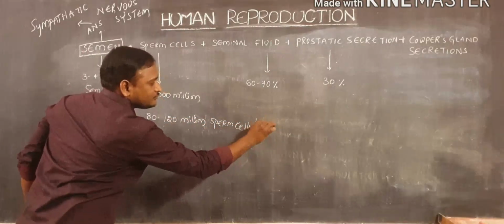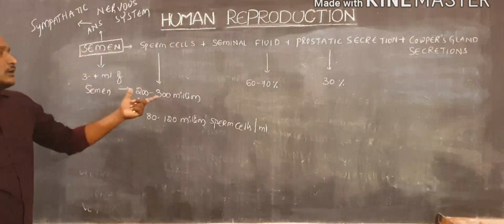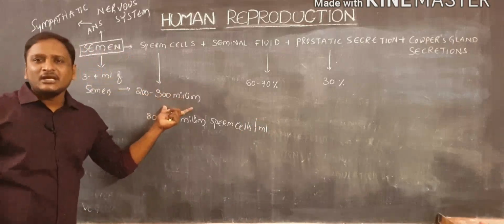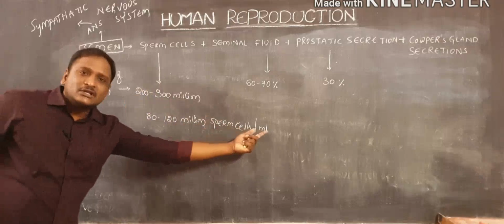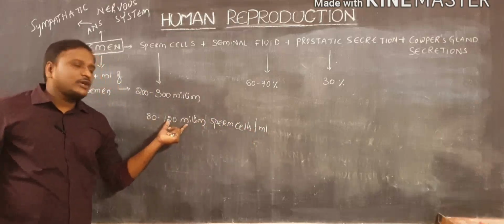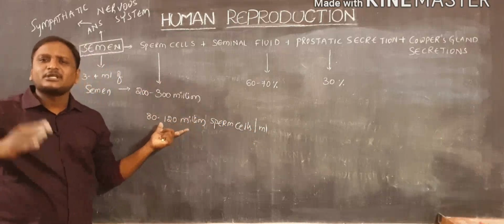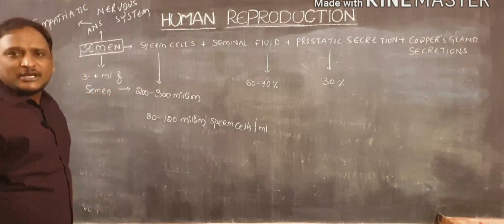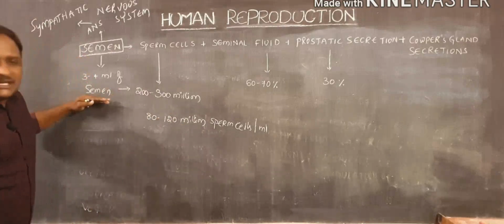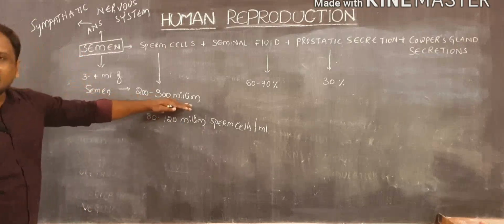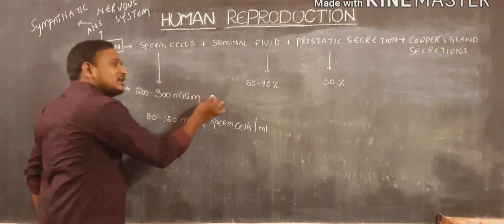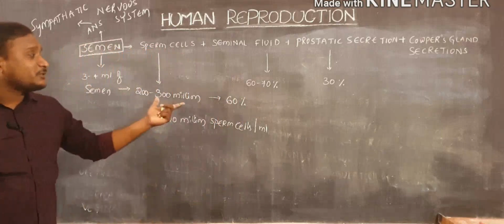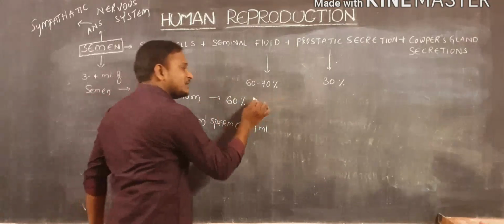Per 1 ml. Normally, the total 3 to 4 ml of semen consists of 200 to 300 million sperm cells, and 1 ml of semen consists of 80 to 120 million sperm cells. That means the range may vary from person to person. Likewise, these sperm cells are present in semen. In this, nearly 60% of the sperm cells should exhibit normal size and shape.